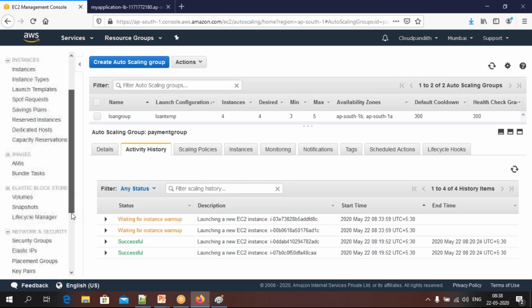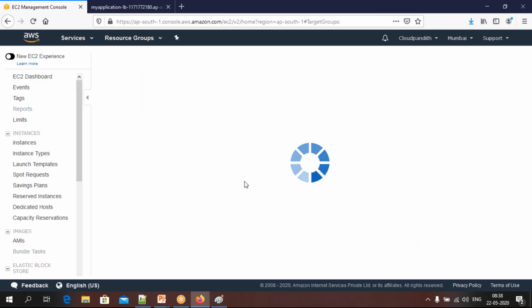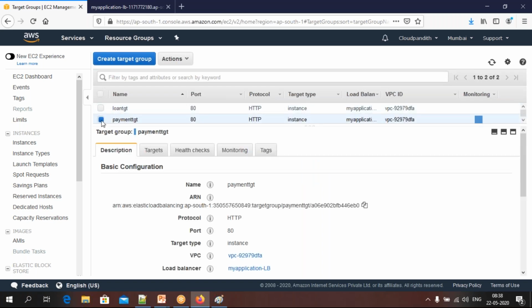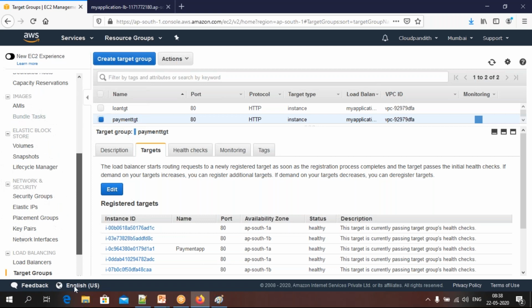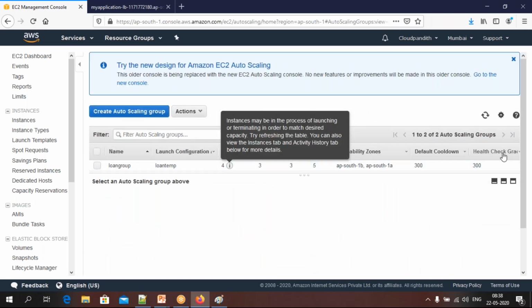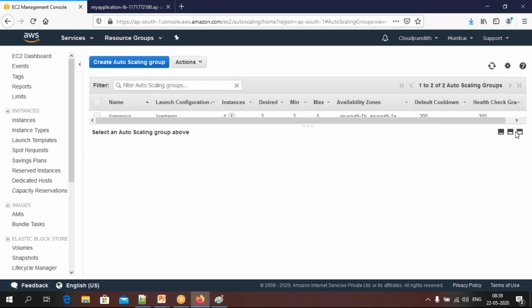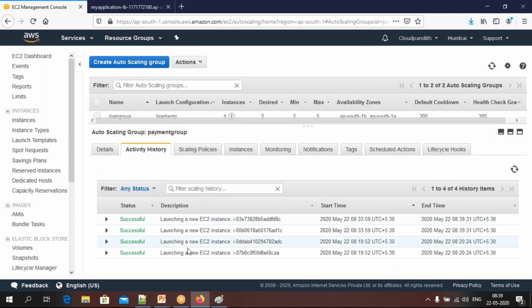Now if you go to the payment app and check, how many are in the target group, how many are available? Try to check in the payment TGD. See, currently it is showing a total of 5 here also because these came up as healthy, I think. Go to the auto scaling group. Those came up as successful. See, these are successful. That's why those are showing in the TGD.